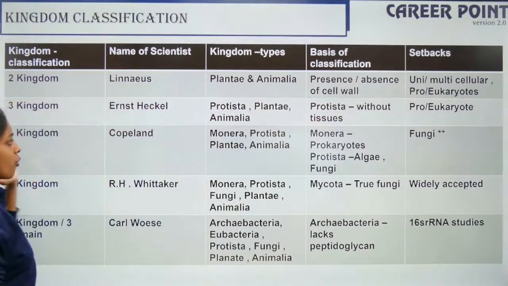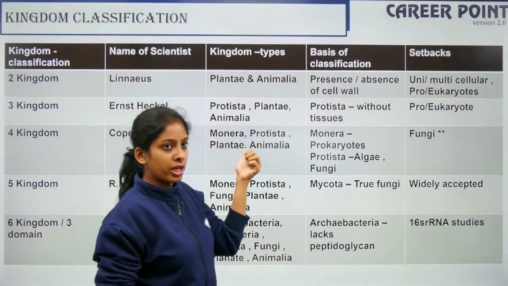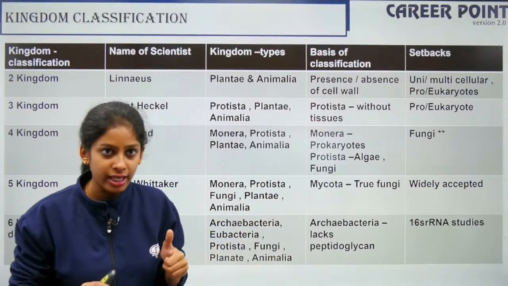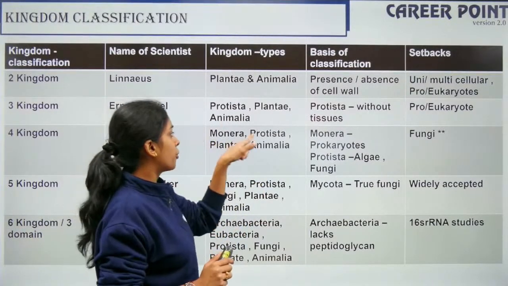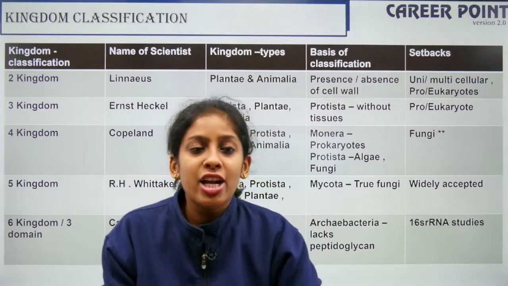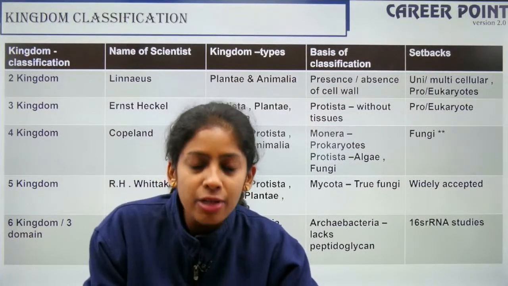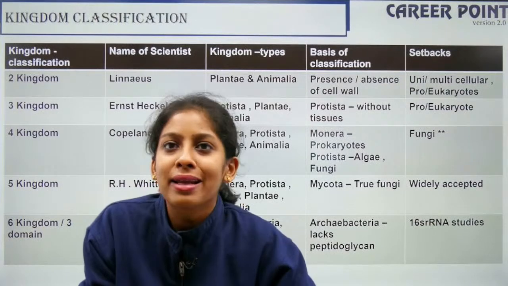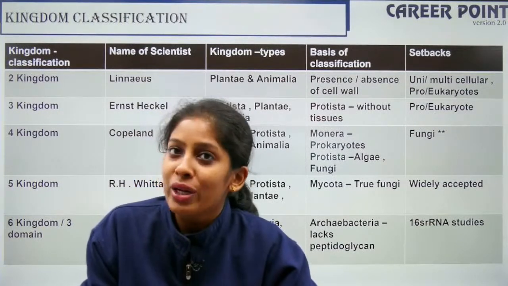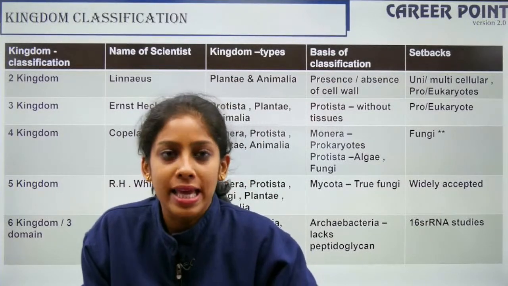Then we came to the 4 kingdoms, proposed by Copeland. The 4th kingdom here was Monera. Plantae and Animalia remain, Protista came in as the 3rd kingdom, and then you have the Monerans. No, RBC and non-RBC was not considered as a mode of classification, so it was ultimately rejected. We do not consider that. Make sure you read the 2 kingdom and 3 kingdom systems, because you should know why they were rejected. That is the reason we say it here.